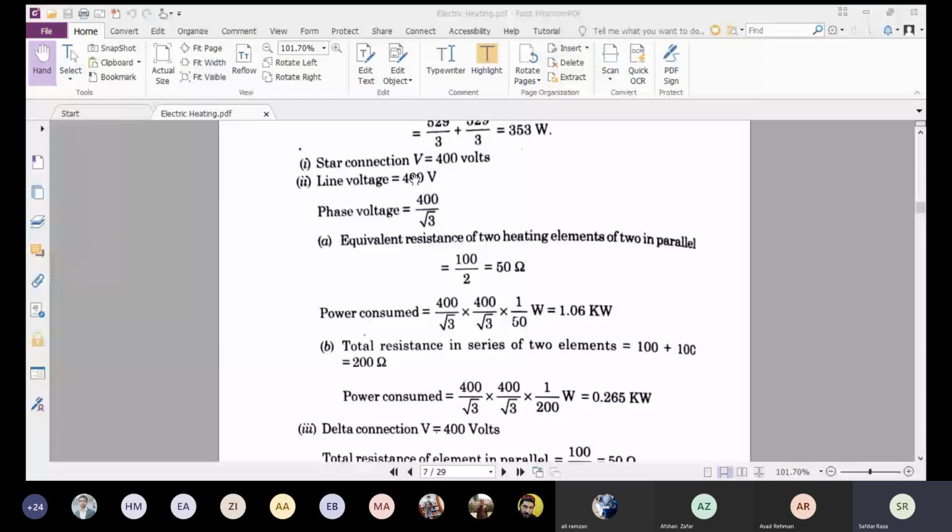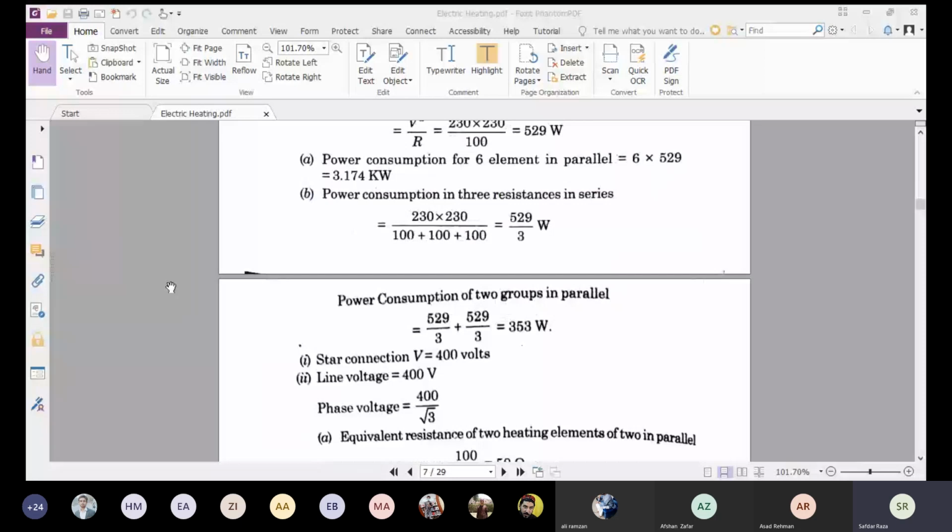So how much is the power consumed? Again, the same formula, V square by R. In this case, phase voltage squared, that is 400 divided by root 3 squared, multiplied by 3 phases and divided by R. In this case, R is 50 ohms. So the power consumed in this scenario is 1.06 kW.